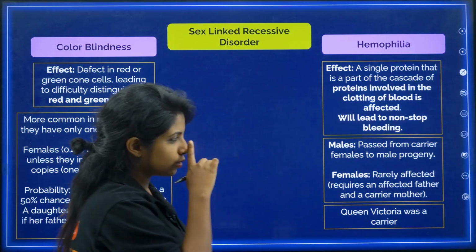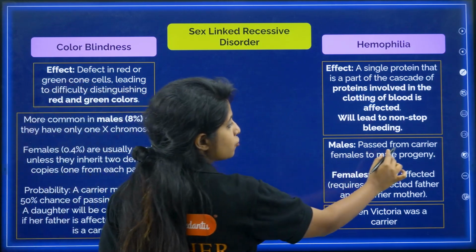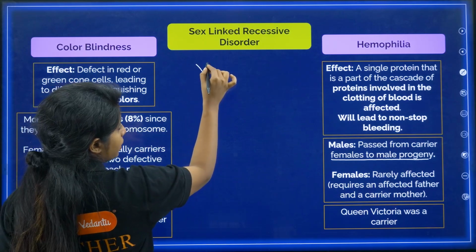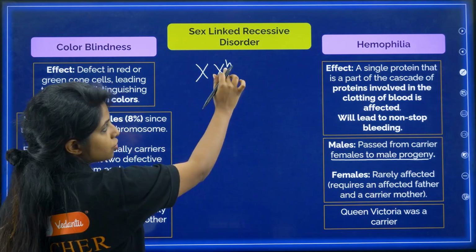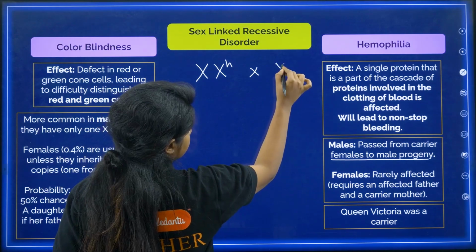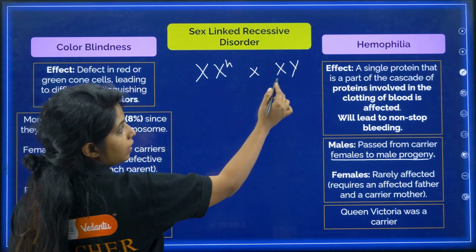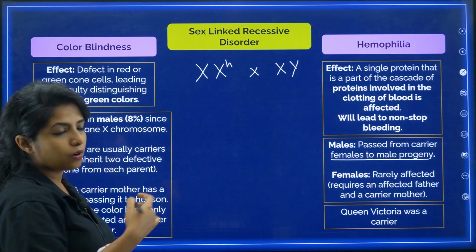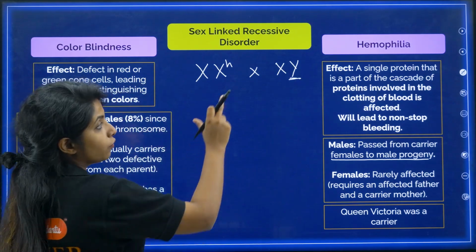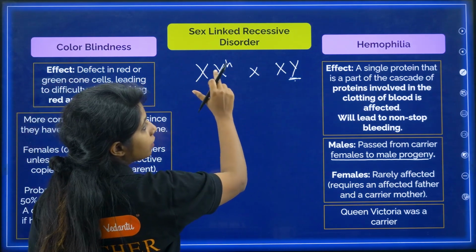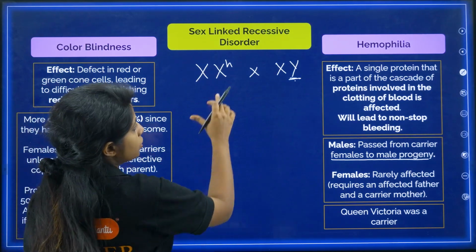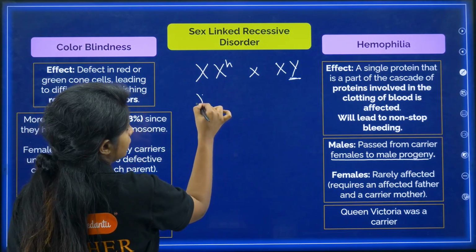Same thing, same thing. Okay, so it is passed from carrier females to male progeny. So suppose the female is a carrier. Now you just replace with H. Okay, and the male is like this. From the male, if you want to make a son, obviously this guy has to come, and that is not affected. So if you want a male to be affected, from here, one affected chromosome should be coming in. That's when you get it. So how do you get it?